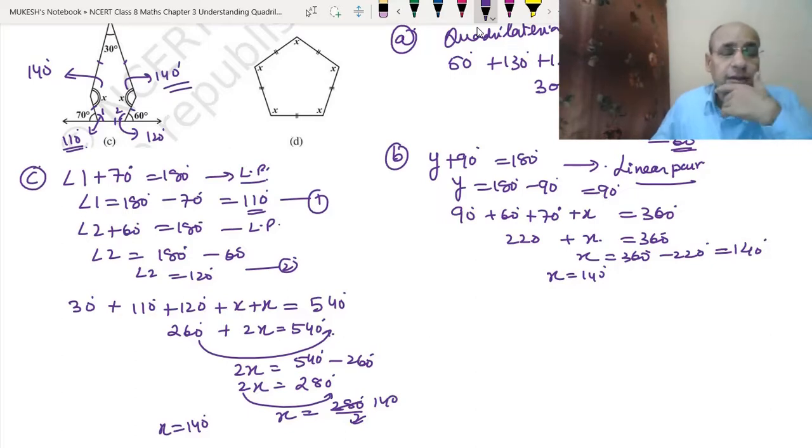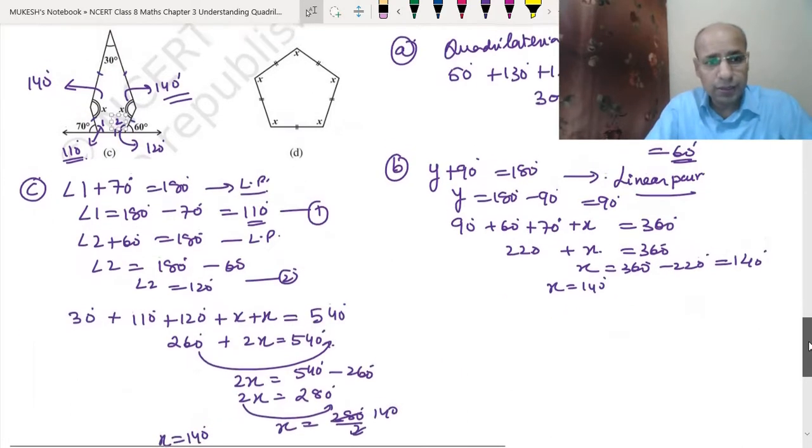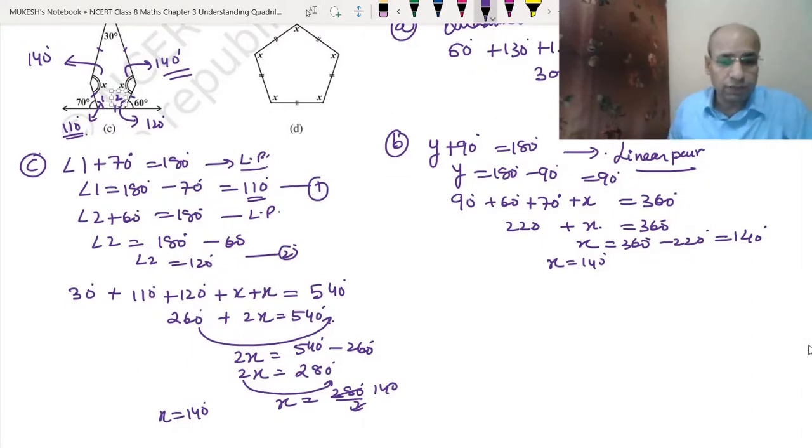Now let's repeat it. First we need to find the interior angles by using the exterior angles, because angle 70 and this angle 1 will be 180 degrees. So we will get angle 1 as 110 degrees. Same way, angle 2 we will find using the 60. Then we will add all: x, this 110, 120, which will be equal to 540 degrees. Now we have the equation made, and by just transposing, like solving a linear equation, we got the value of x as 140 degrees.